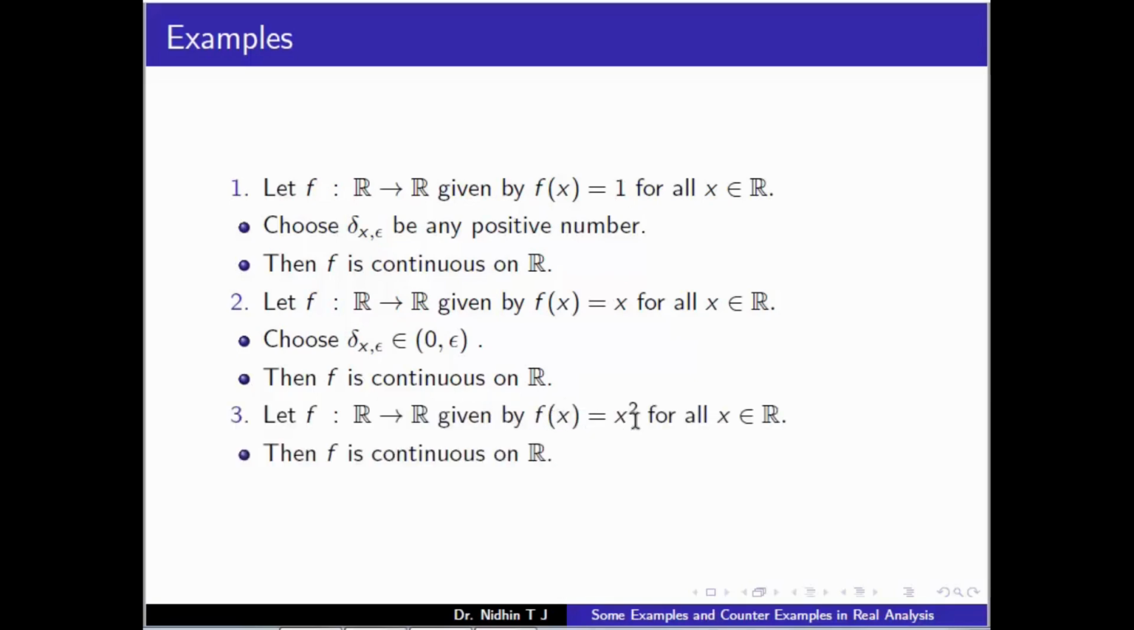Another example is f of x equal to x square. We can show this using that definition, but there are also some theorems. The product of two continuous functions is continuous. Here f of x is x, so this function we can write as a product of x and x. So this becomes continuous. In the examples, just note that in the first two examples, delta doesn't depend on x. The first one doesn't depend on both x and epsilon. The second one depends on epsilon, but it doesn't depend on the point x.